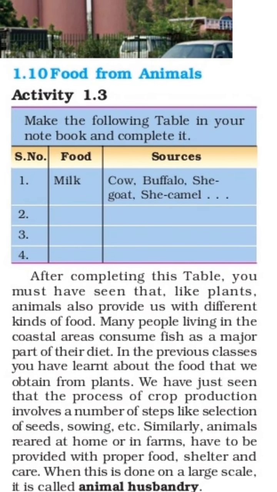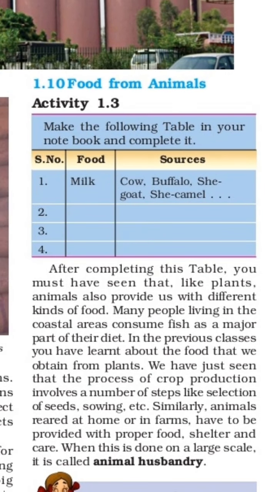Now the next one, food from animals. Many farmers use this as a supportive income source.